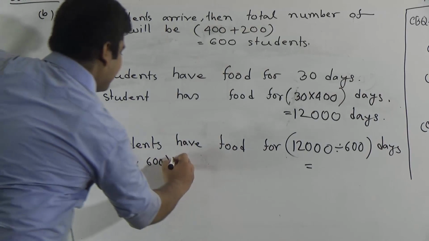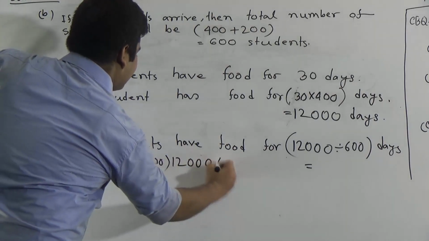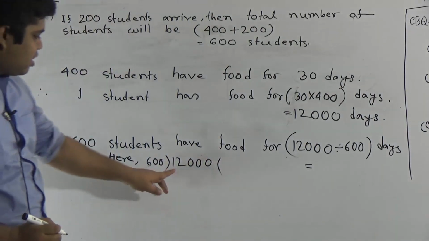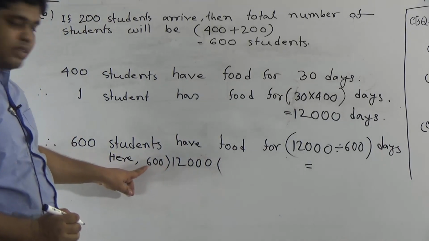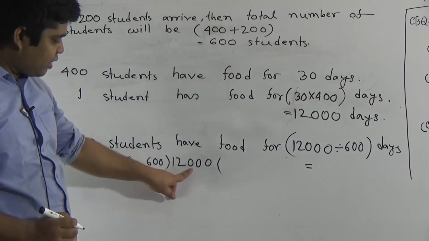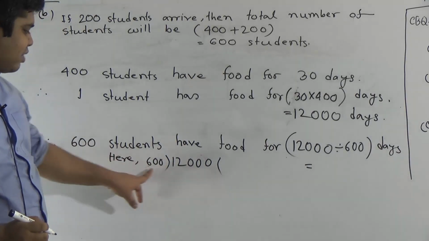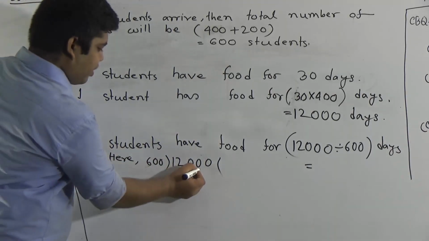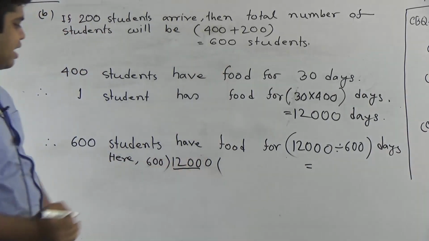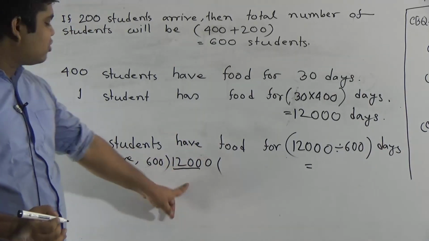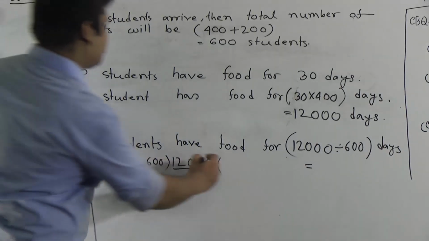My dear students, notice here 600 is a 3 digit number. We take 3 digits, 120. 120 is smaller than 600. For this reason, we consider 4 digits, that means 1200. In 1200, 600 goes in 2 times.